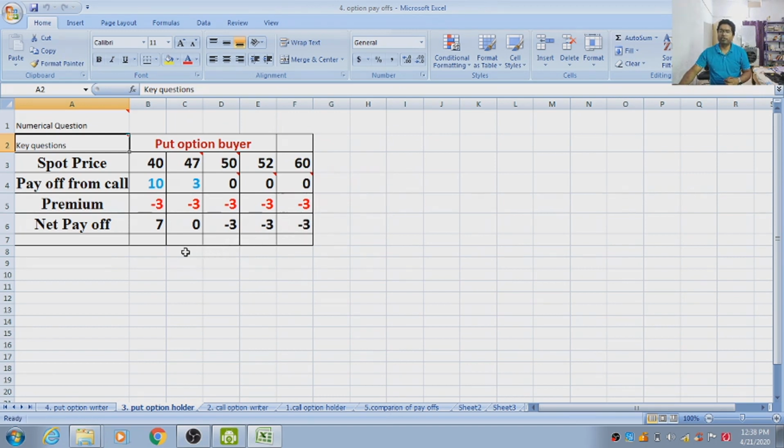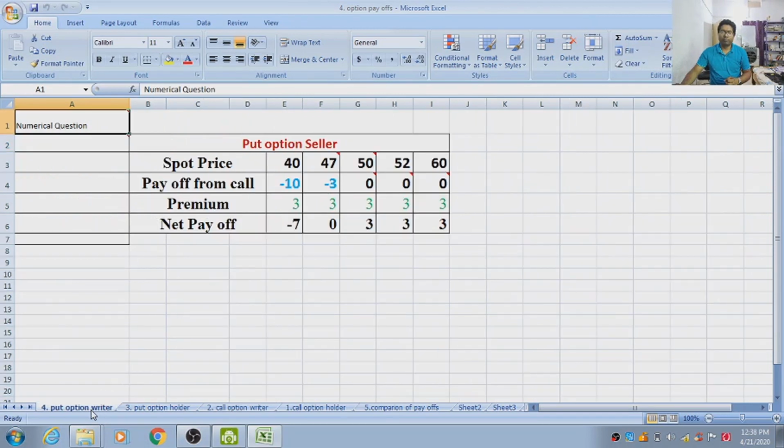So we observe that the break-even price is 47. So in this case, net payoff is 0. And whenever market price is lower, there is profit. And whenever market price is higher than the break-even price, there is loss, which is limited to the premium.